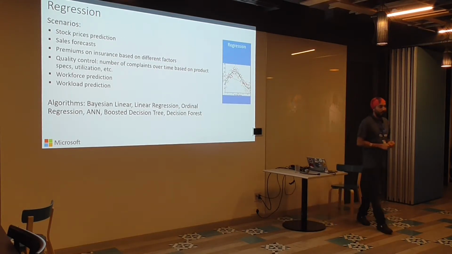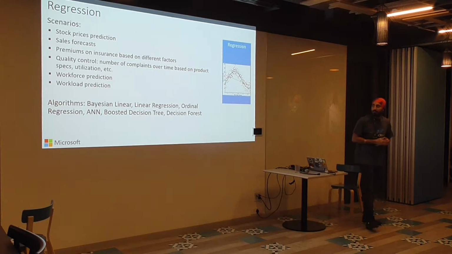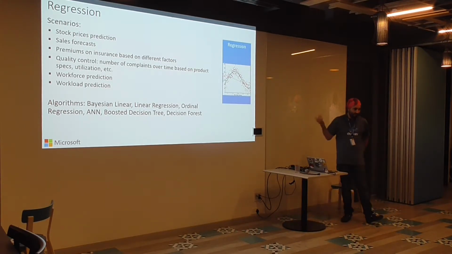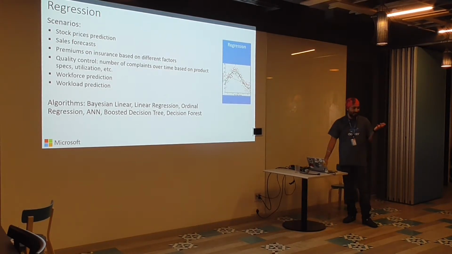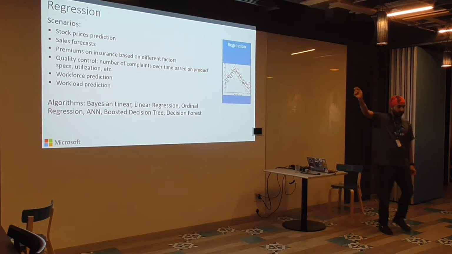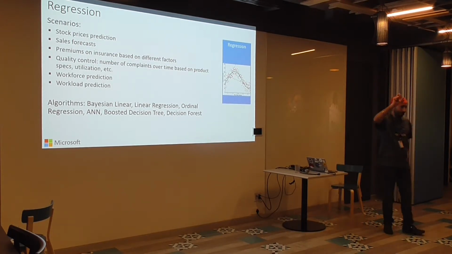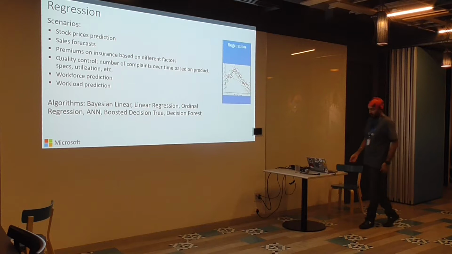Regression is when you want to predict a value. So what will be the price of a stock? That is a regression scenario. As I said, when we build the actual model, we'll go through this and understand it better. But the basic idea is that classification is when we have a set of classes, and regression is when we are predicting a particular value. It is not limited to 2 options.